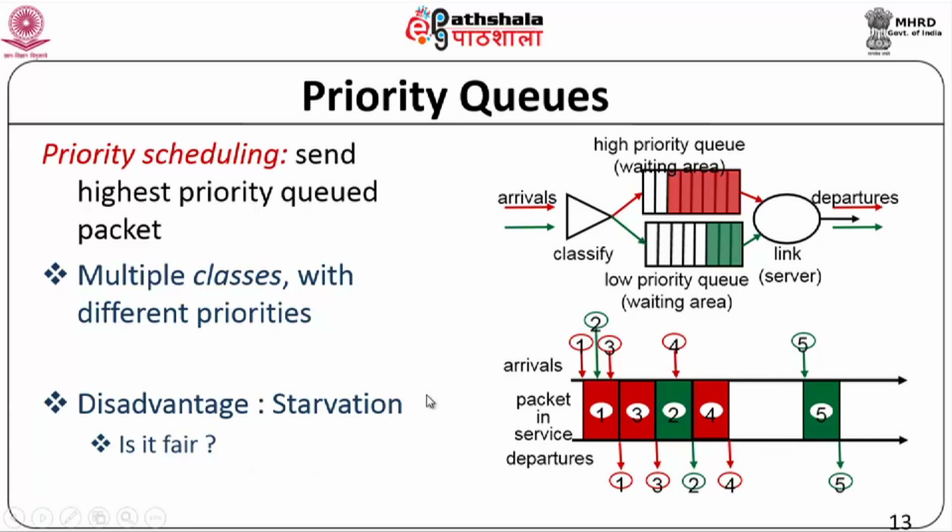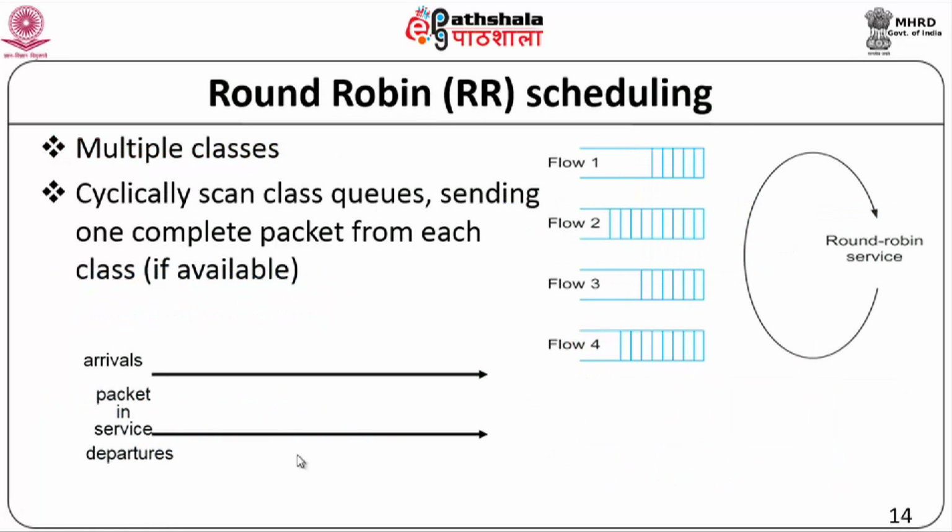So the disadvantage of this mechanism is that it could lead to starvation, because if you have many high priority packets coming in, obviously they will keep getting serviced and the low priority packets will suffer. So it is not fair. Fairness is definitely one of the questions that arises in priority queues.